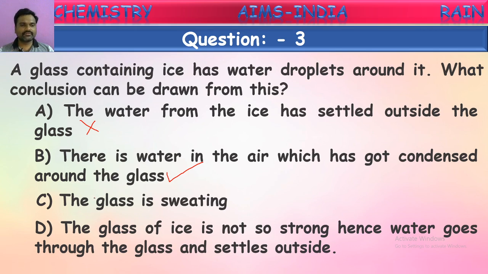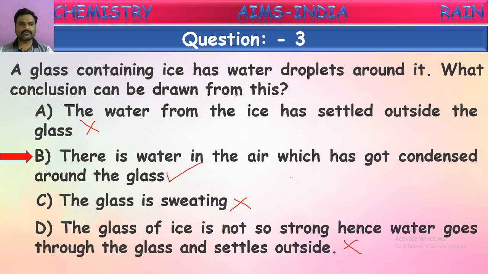What is the next one given? Glass is sweating. Will the glass sweat? No. But the fourth one given, the glass of ice is not so strong, hence water goes through the glass and settles outside. Is it correct, children? Will the water go through the glass outside? No, it won't. It won't happen. This is not the correct reason. So the only reason is the water vapor present in the air is condensed on the glass because of its coolness. This is the correct answer.